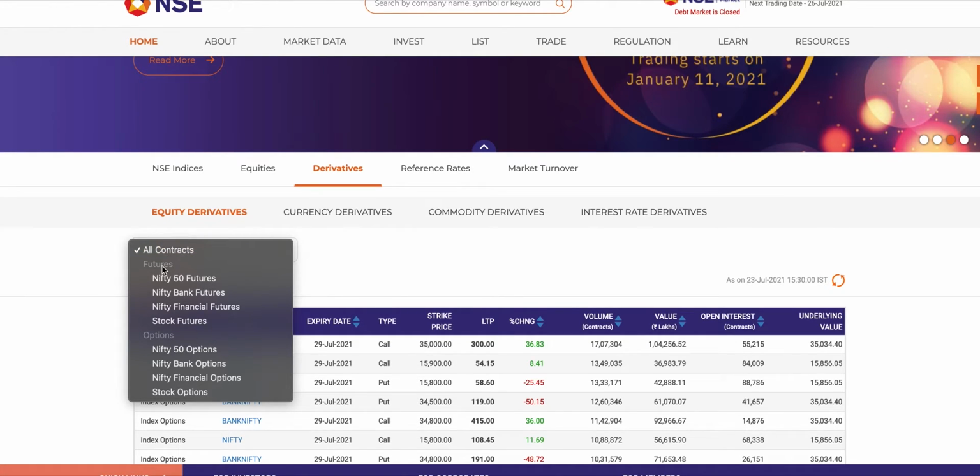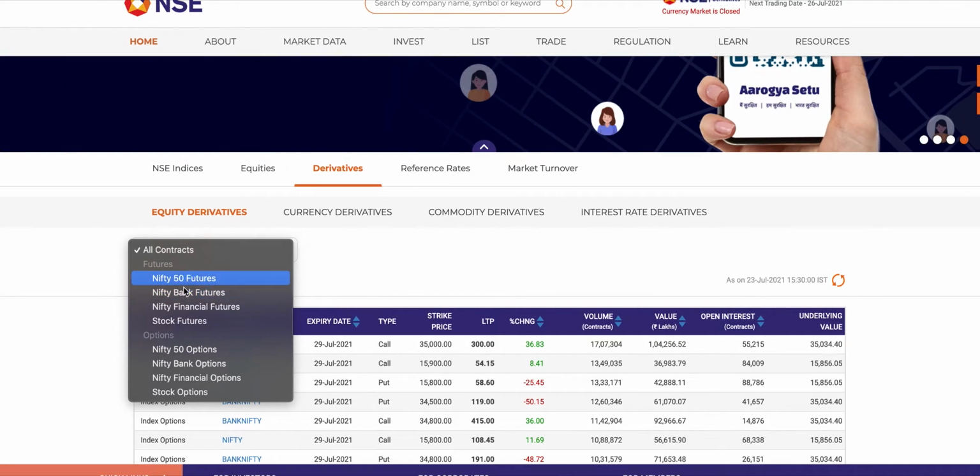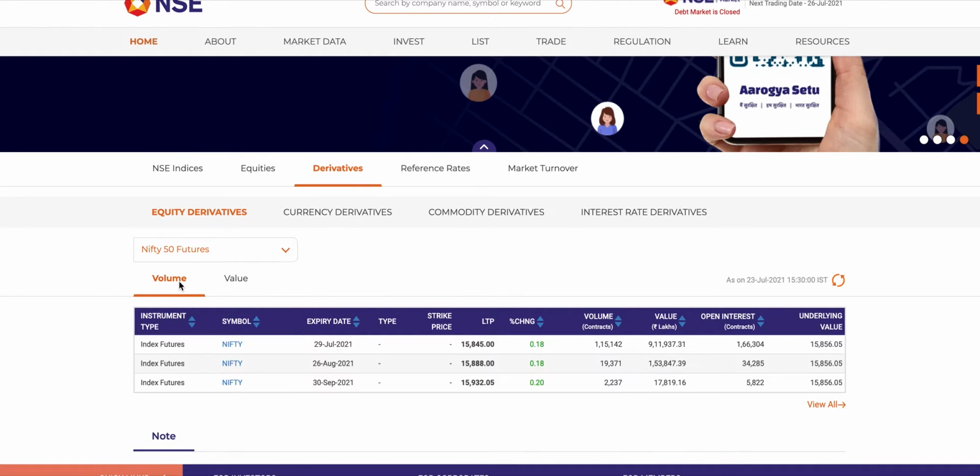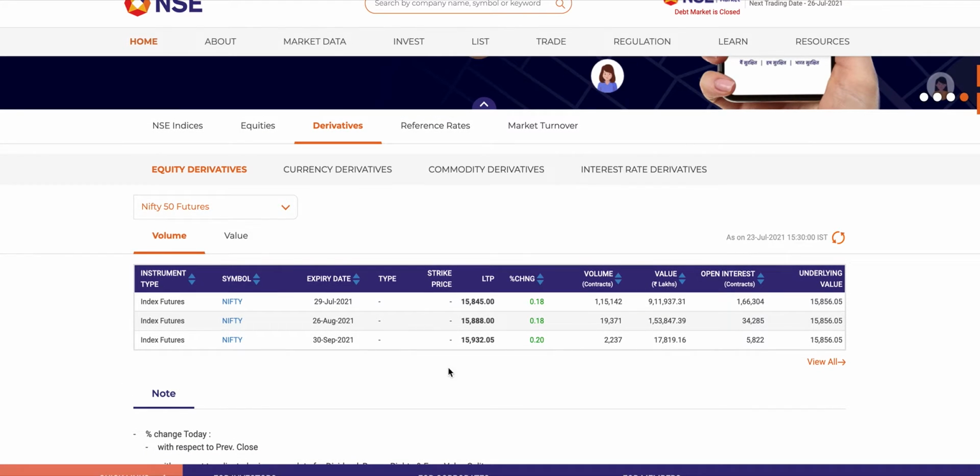Under futures, we have the Nifty 50 futures. For other indexes like the bank and the financial, there is also something listed, and there are also futures for stocks.